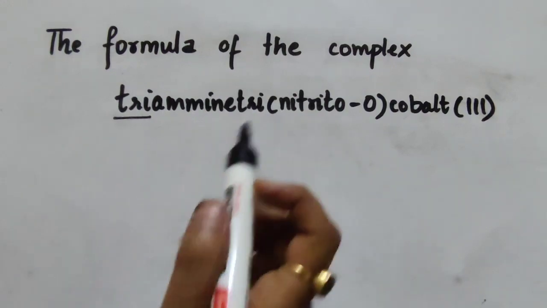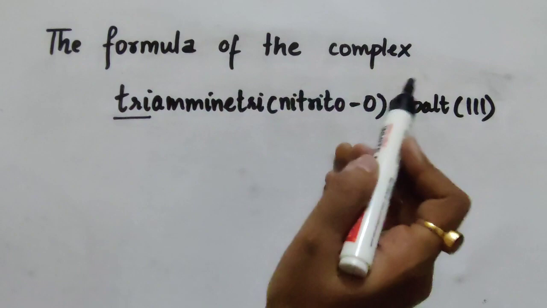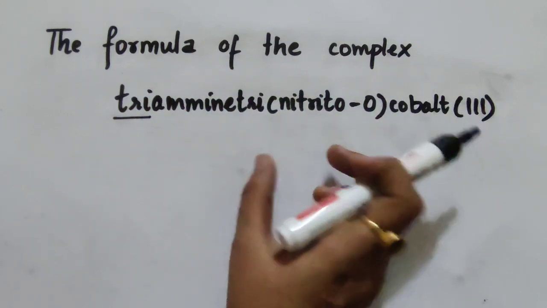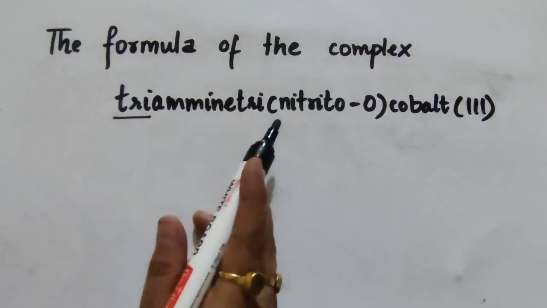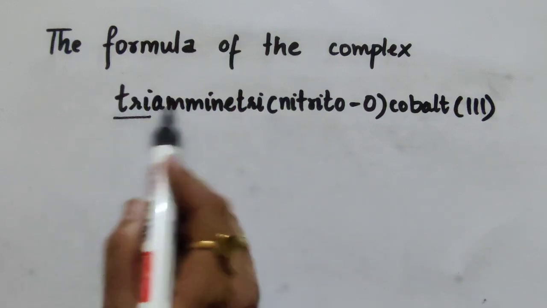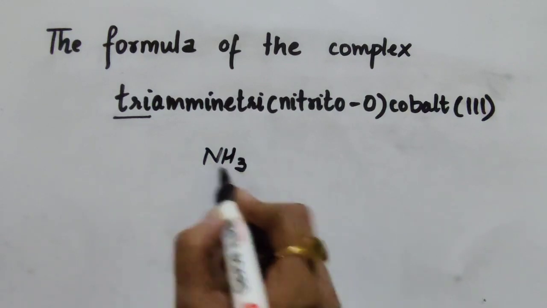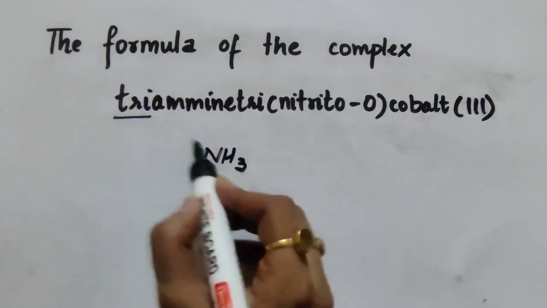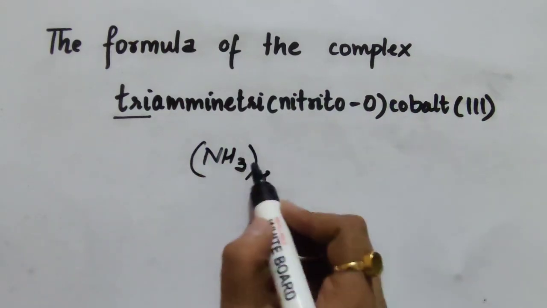The next type of question in coordination compounds is that you are given the name of the compound and you have to frame the formula for this name. The important point is that it is triammine, which means the ligand present is ammonia, and tri means 3 ammonia are attached to the metal atom.